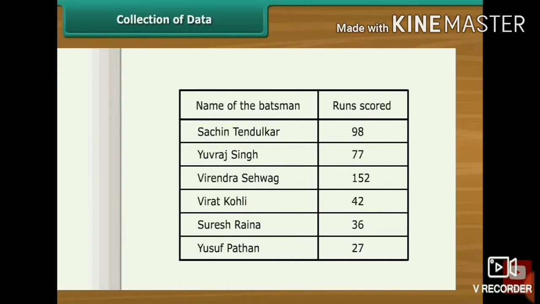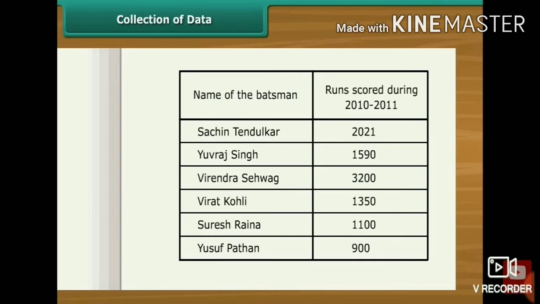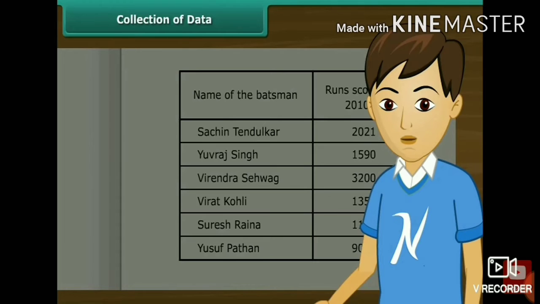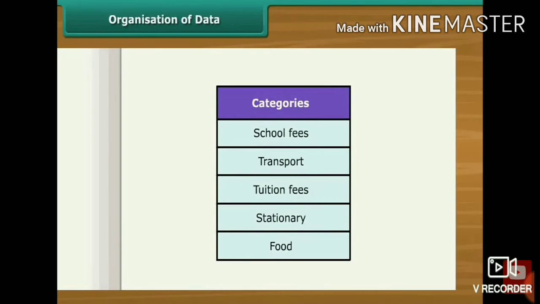So just look at this tabular column. I have collected some data here. This is nothing but collection of the data. Here, the names of the batsmen and their scores in the years 2010 and 2011. So this is nothing but collecting the data. So after collecting the data, how can you organize the data?